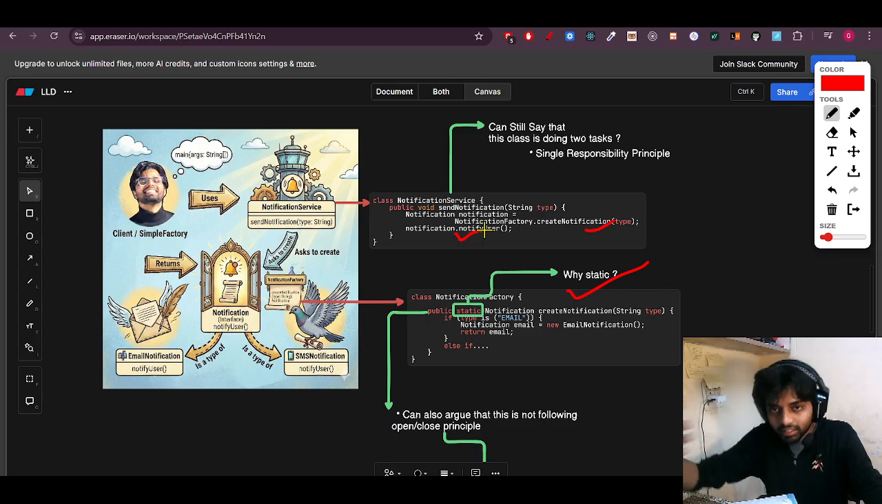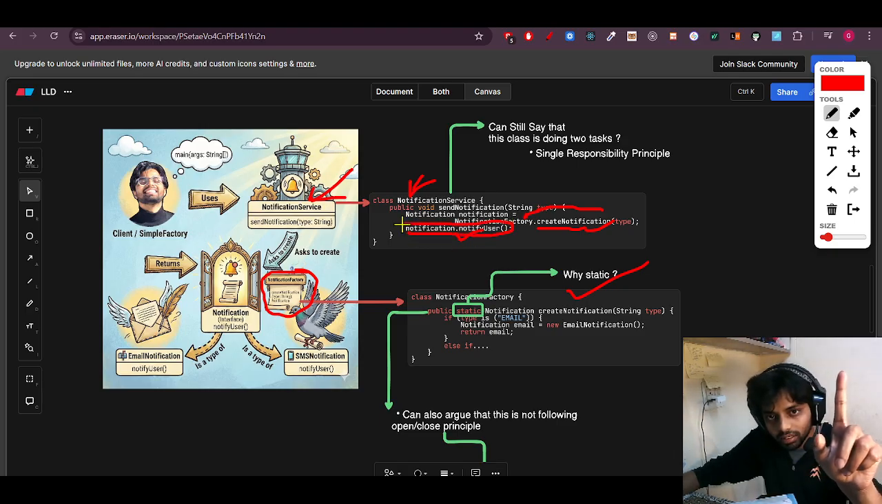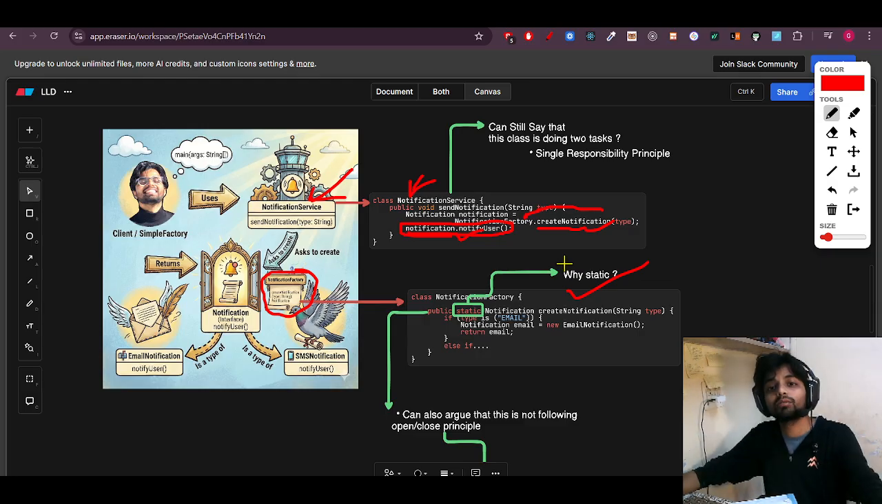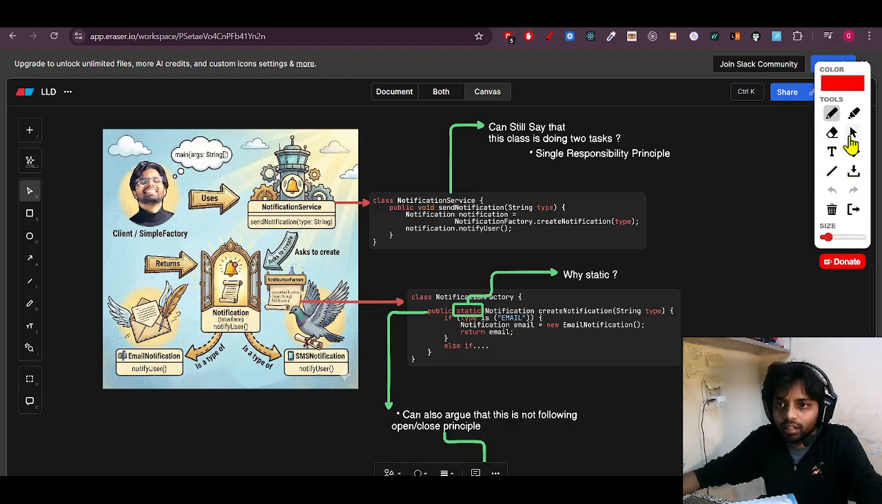But let's think again. What this function is doing is calling the function to create the object. That means the object is created by this factory, not this service class. So this notification service has only one responsibility, that is sending the notification. Simple. So it is now following the single responsibility principle.